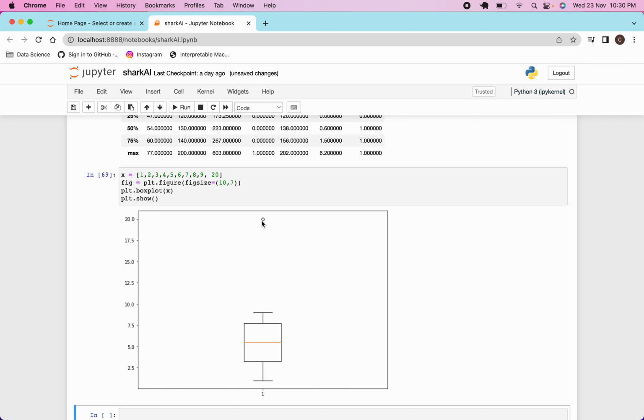An outlier is something which is not justifying your data. You can see here that all the data is lying between 1 to 9, with a difference of 1, but this data does not look like part of this data. So these are called the outliers.